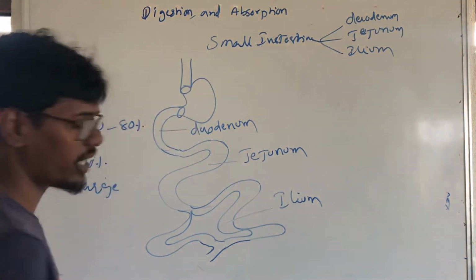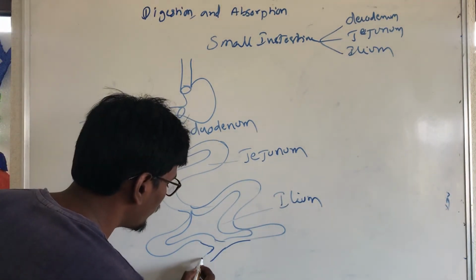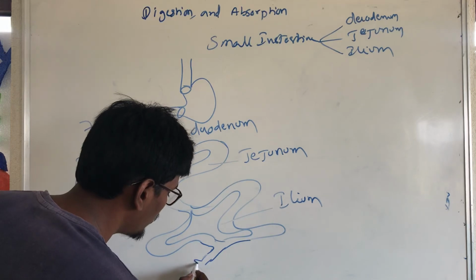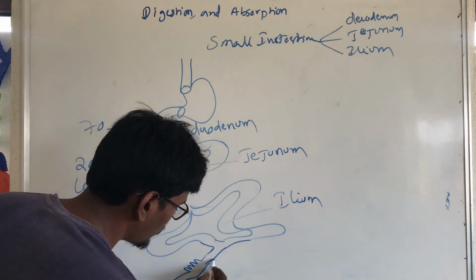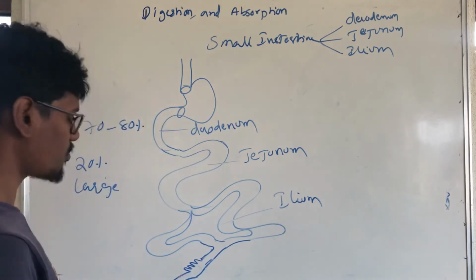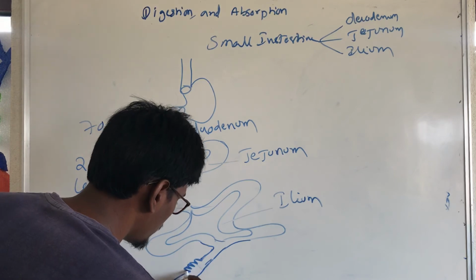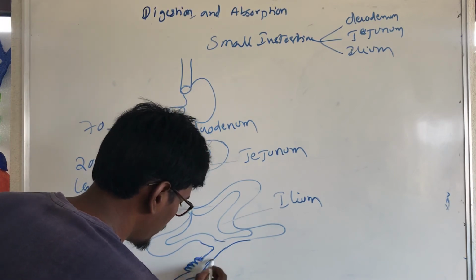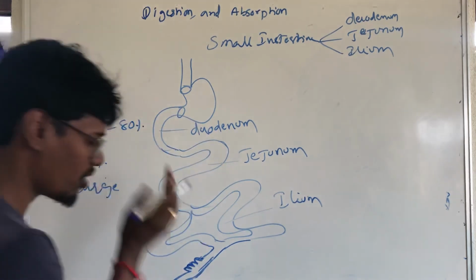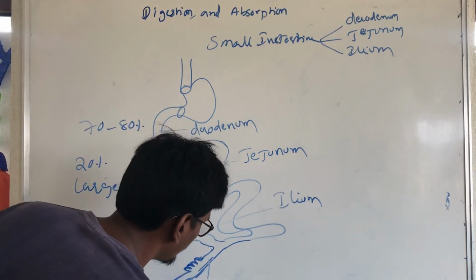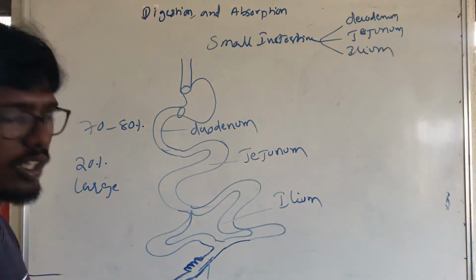The region where it is connected is called the cecum. It is called the cecum.